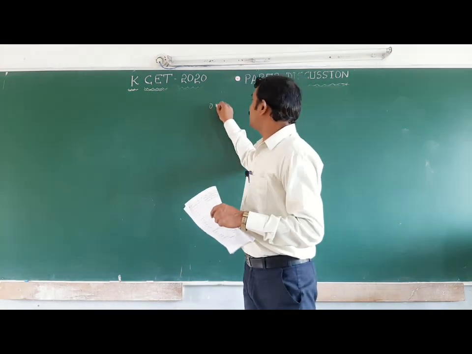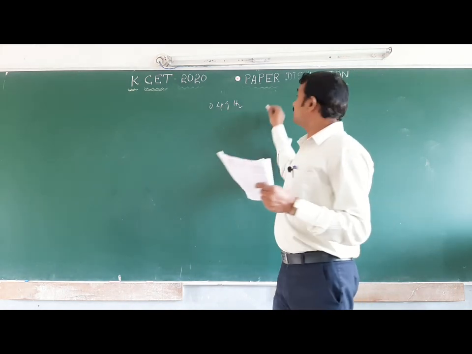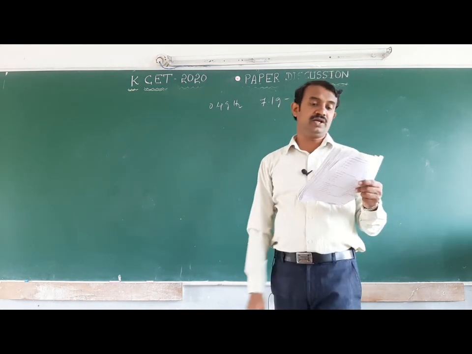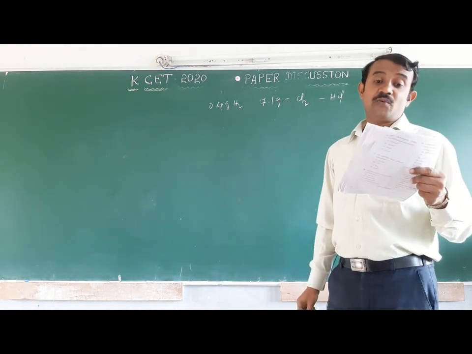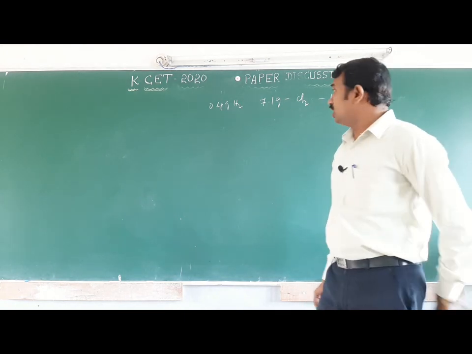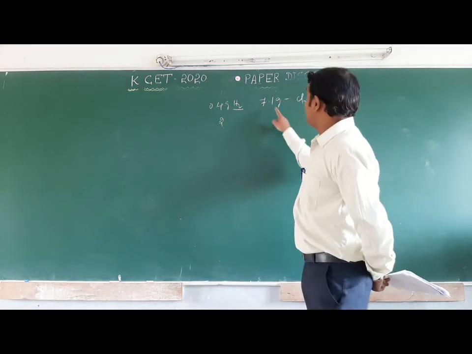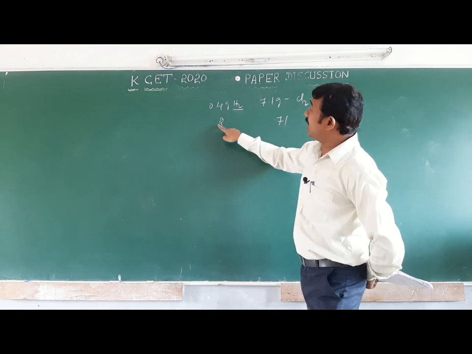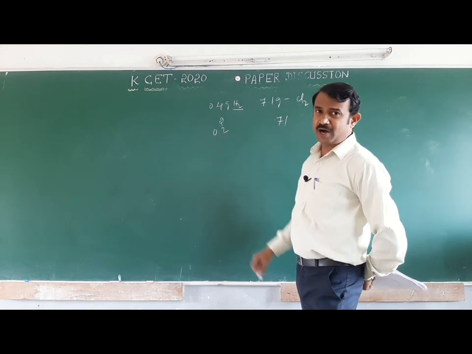Okay, next one. 0.4 gram of dihydrogen reacts with 7.1 gram of dichlorine to form hydrogen chloride. Find the volume of hydrogen chloride formed at 273 Kelvin and 1 bar pressure. You should remember the molecular weight of hydrogen is 2, and the molecular weight of chlorine is 71. So 7.1 gram of chlorine is 0.1 mole, and 0.4 gram of hydrogen is 0.2 mole.